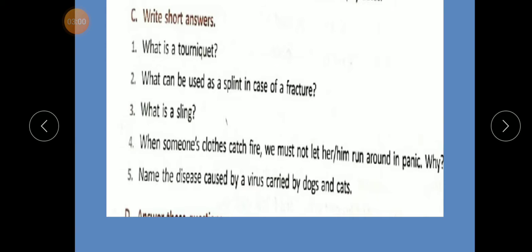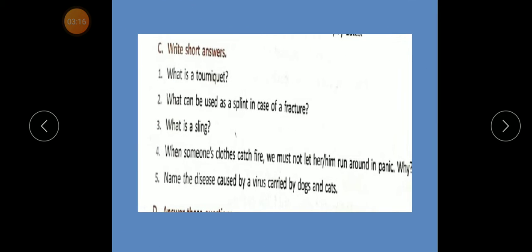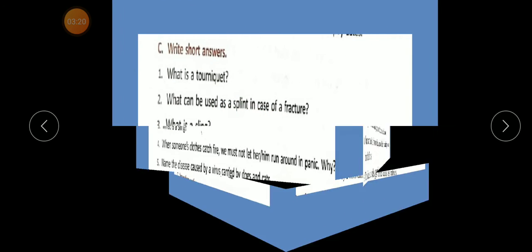Answers. Number 1. What is a tourniquet? Correct answer: a tourniquet is a tight bandage that is used to stop the flow of blood from a wound. Number 2. What can be used as a splint in case of a fracture?